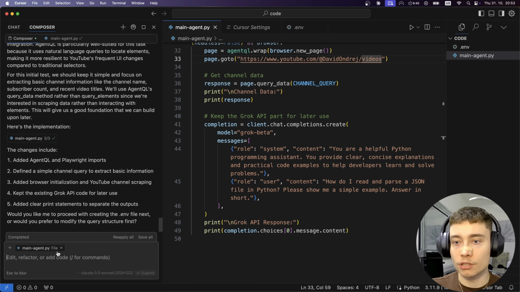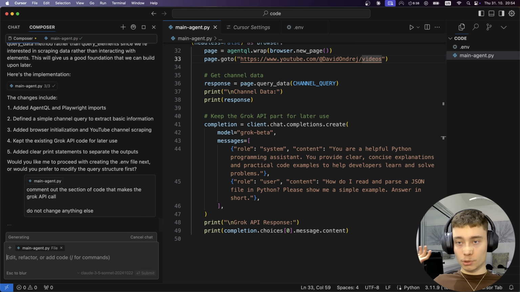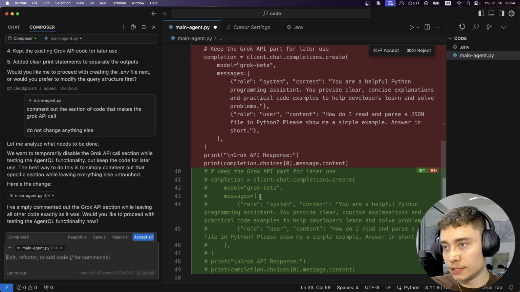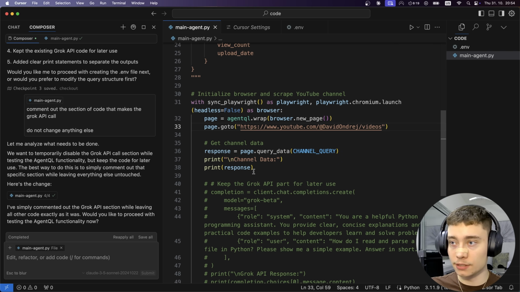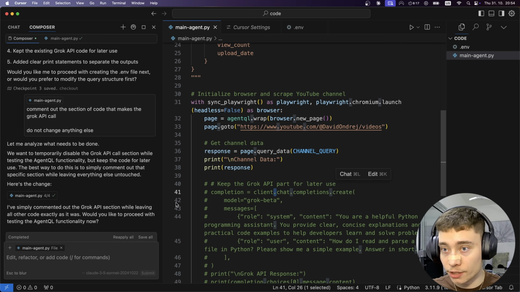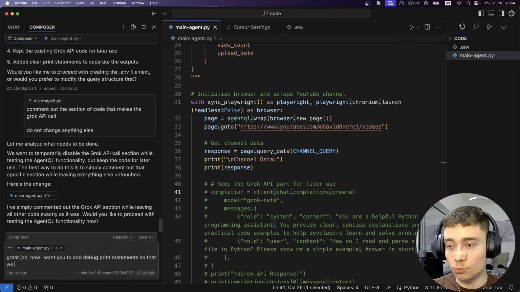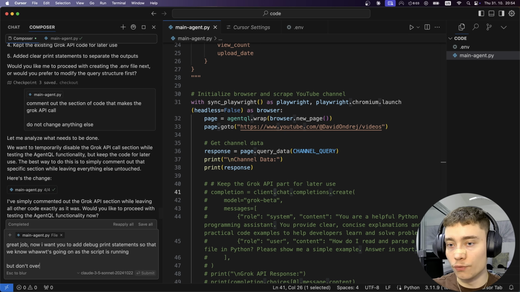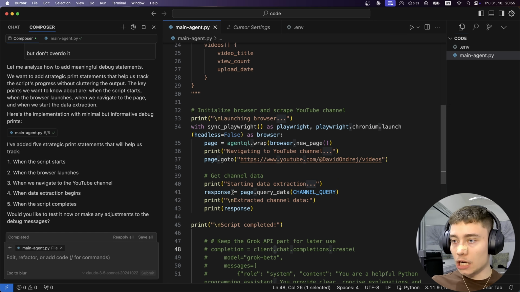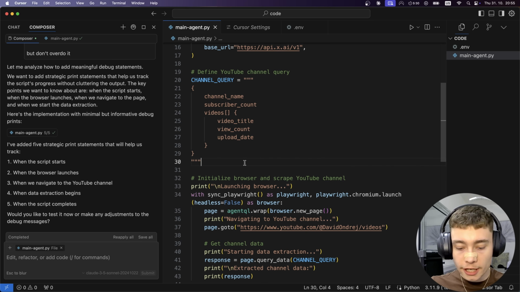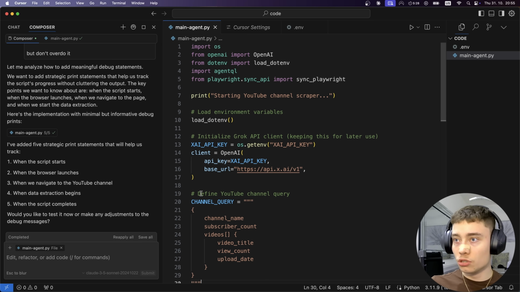Actually, I should be in Composer. Let's do it in Composer. So all we do is basically just turn this into a comment so it doesn't trigger it, right? So now I'm going to say, great job. Now I want you to add debug print statements so that we know what's going on as the script is running, but don't overdo it. All right, so let's accept that. Now we will have a lot more info about what's going on as the script goes.